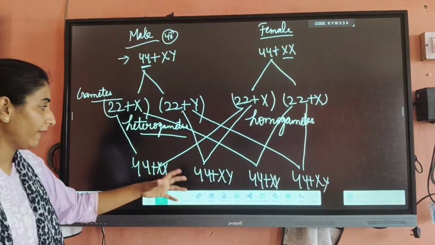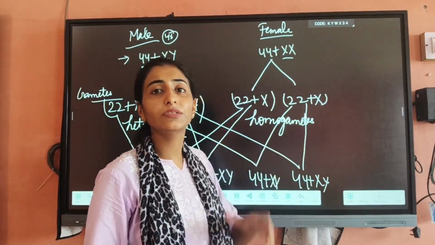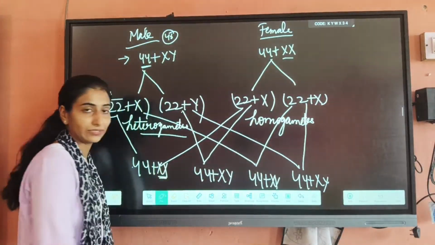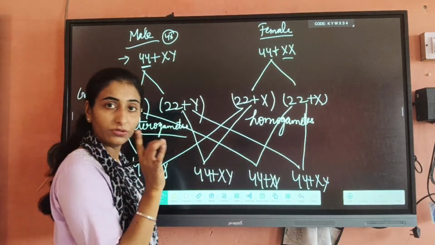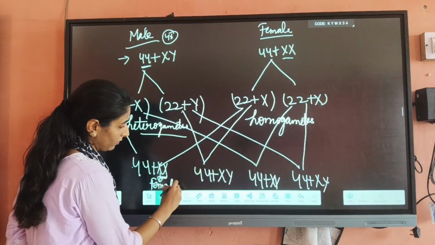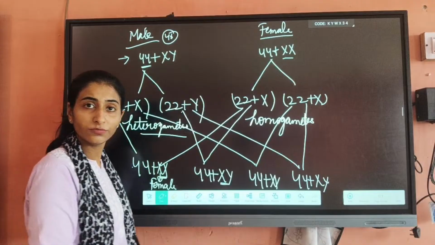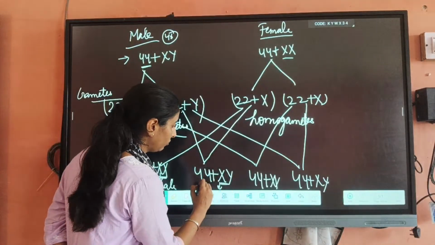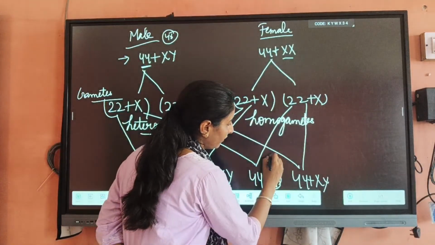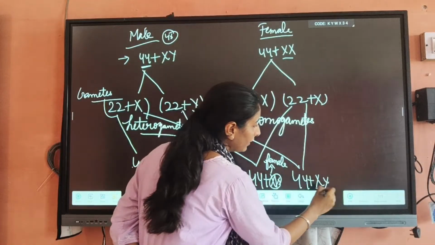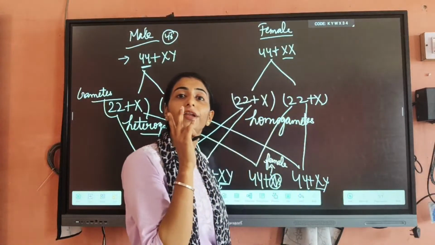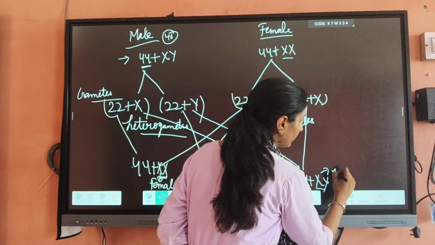So here you will find how many possibilities of male and how many possibilities of female child. Here you will see XX, that is a homogamete. These have two same type of chromosomes, so it will develop into a female. Next, XY, two different chromosomes. X and Y are different chromosomes, so it will develop into a male. Here again two X chromosomes, so it develops into a female. Again, last one, XY, because these have two different chromosomes, so it again develops into a male.